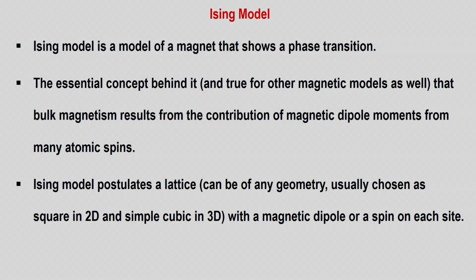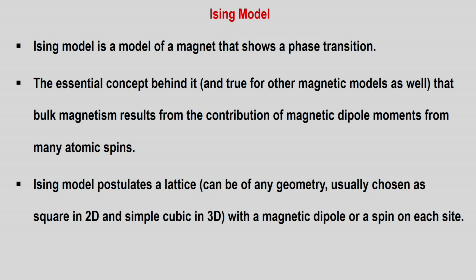So, let us take as an example the Ising model. What is an Ising model? It is a model of a magnet, or it shows magnetism, and that also has a phase transition. It mainly shows a magnetic phase transition, and that is what it is being used for.